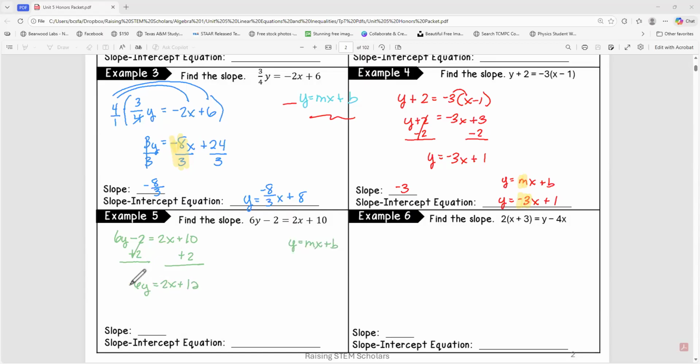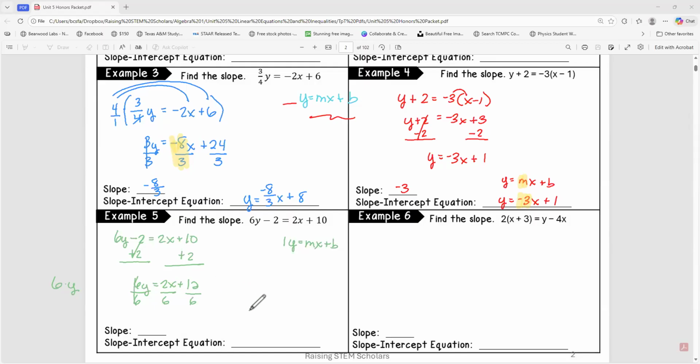Now, we still have a coefficient in front of y, and we've got to get it to be an understood 1. Okay, 6 next to y is multiplying. When they're touching, they're multiplying. So to undo that, we're going to divide by 6, and a fraction is division. That's all it is. Okay, divide all terms by 6.